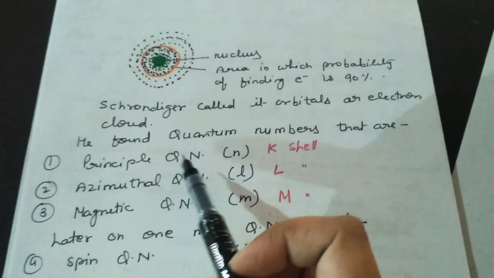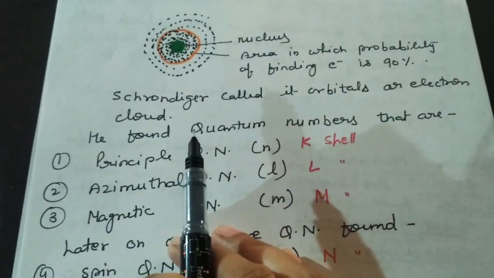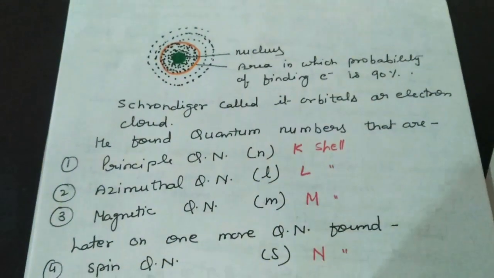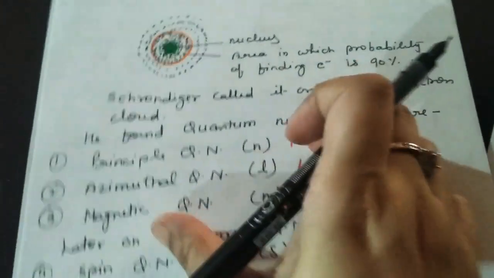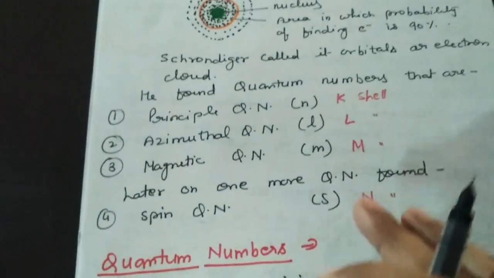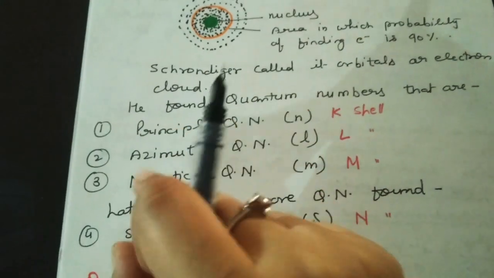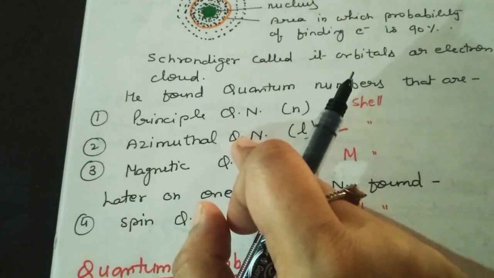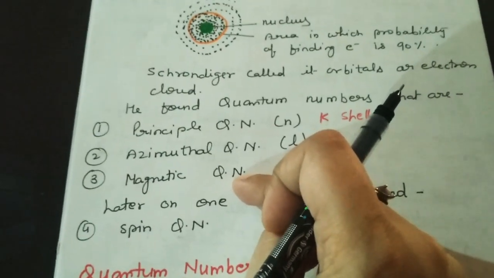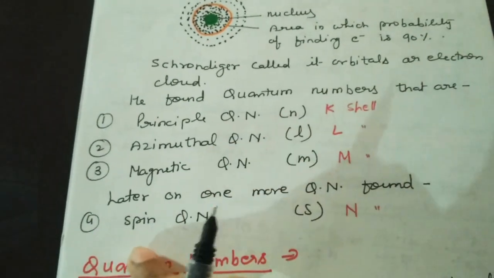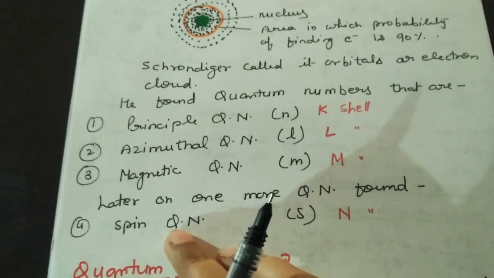Now Schrödinger found the quantum numbers. What are those quantum numbers? We will see here. The first is the principal quantum number, the second is the azimuthal quantum number, the third is the magnetic quantum number, and later, after more discoveries, a fourth quantum number was also found, that is the spin quantum number.